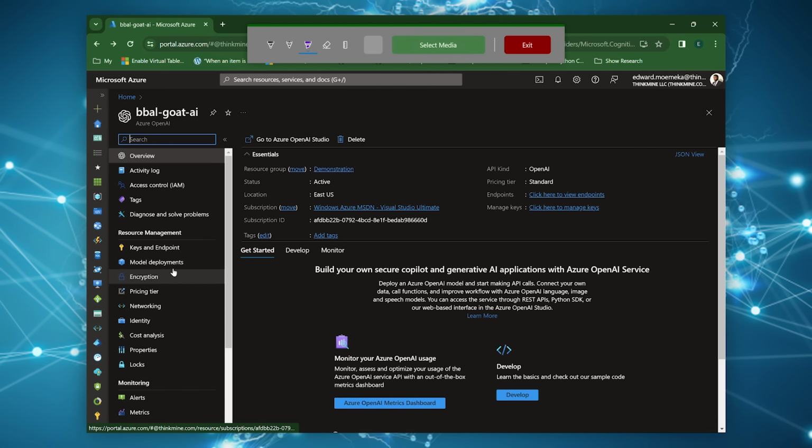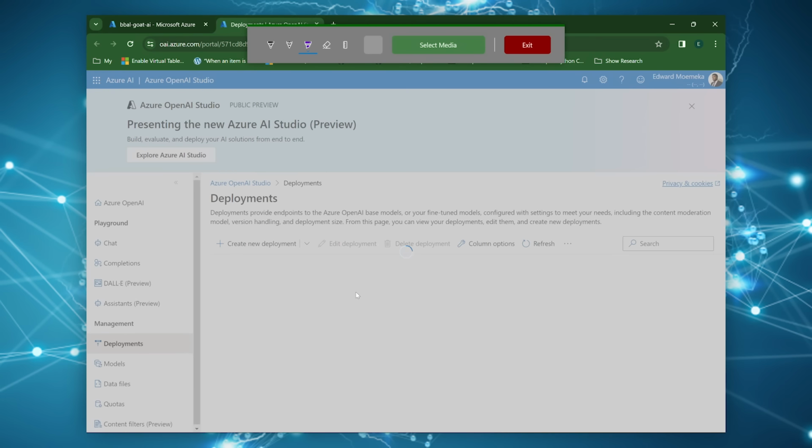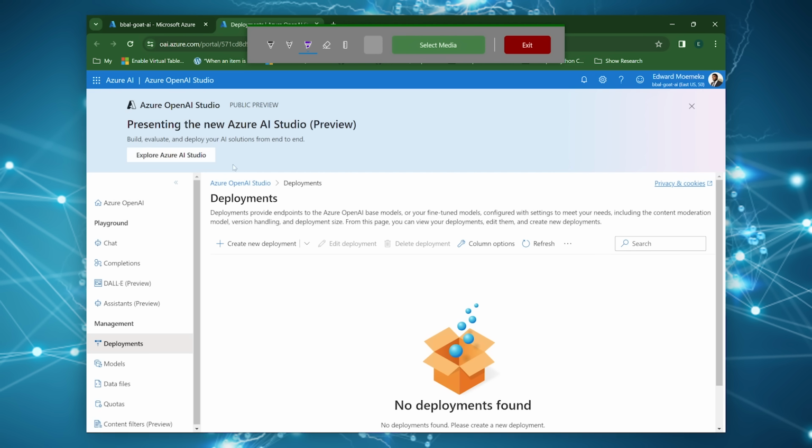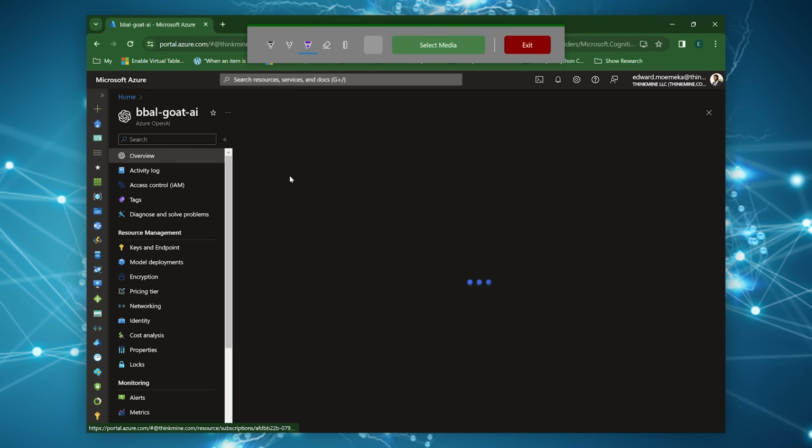Actually, first of all, let's go down to the model deployments so you can see from here, and I'll right click and say open a new tab. You can see that it's still opening the same Azure AI Studio. So it's pretty much the same thing.